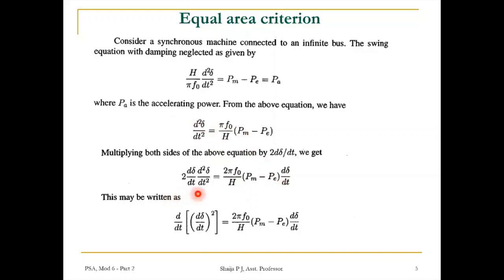This can be written as d by dt of d delta by dt the whole square. When we take that derivative, it will be 2 into d delta by dt into d square delta by dt square. So it is equal to 2 pi f0 by H into Pm minus Pe into d delta by dt.